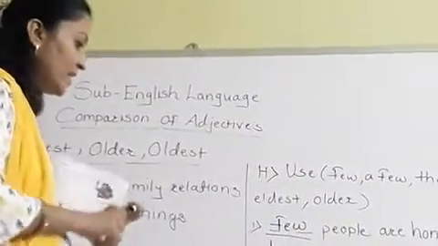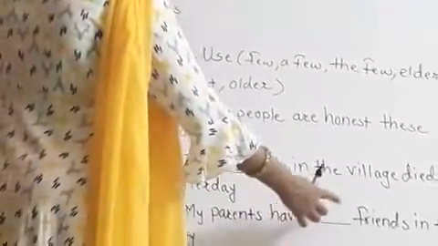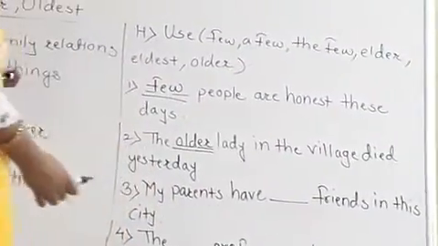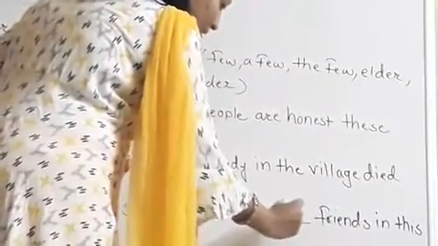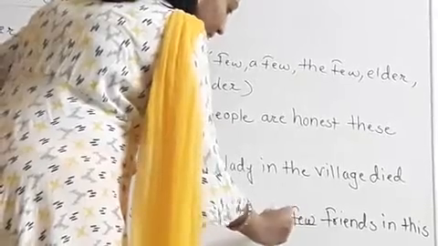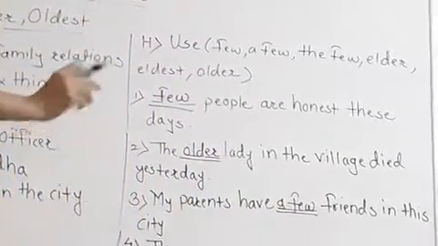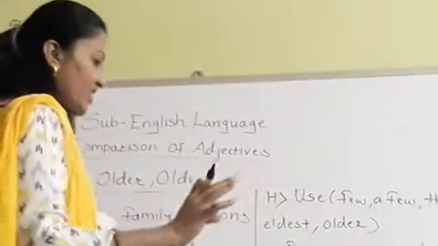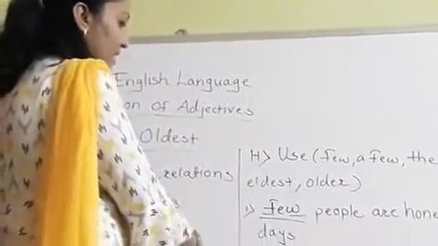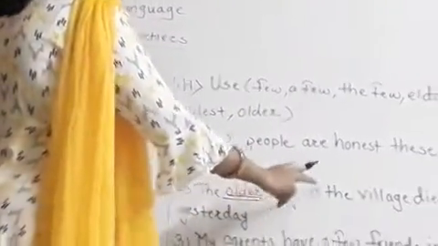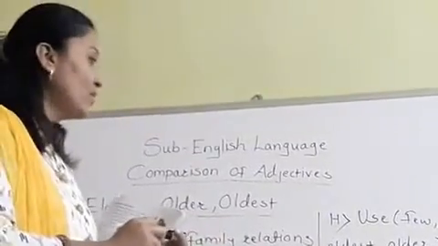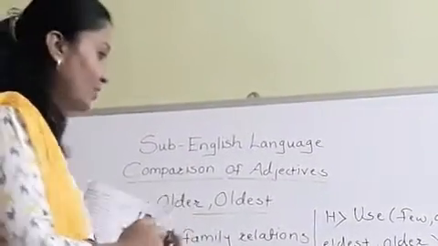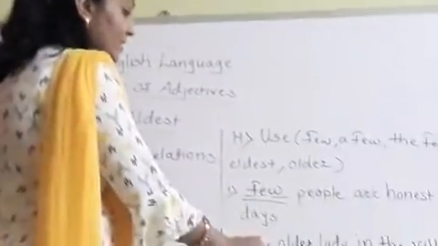Students, see the third sentence. My parents have dash dash friends in this city. My parents have a few friends. So you have to write here a few friends. Okay. So listen here students, one thing I want to tell you in the second sentence. The dash dash lady in the village died yesterday. It means that we are talking about the lady who is very older in the village. Okay, so you have to write the answer older here.